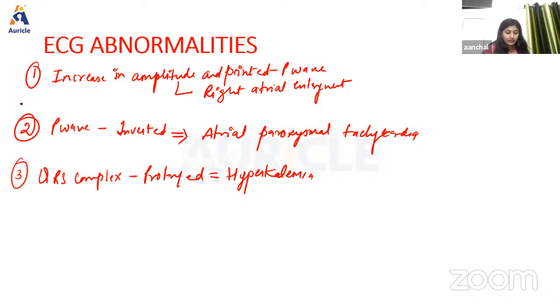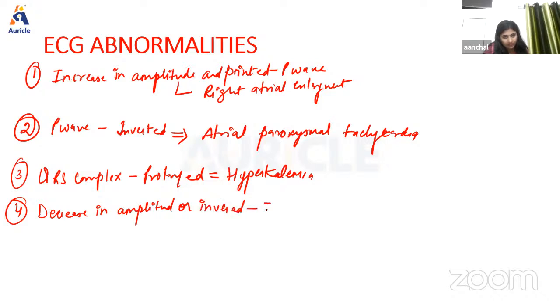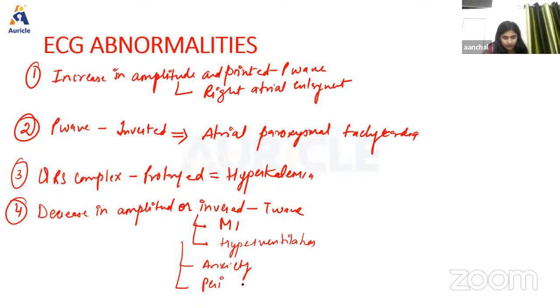Then whenever there is a decrease in amplitude or inversion of the T wave, it represents many conditions, like MI, myocardial infarction, hyperventilation, anxiety, and pericarditis.